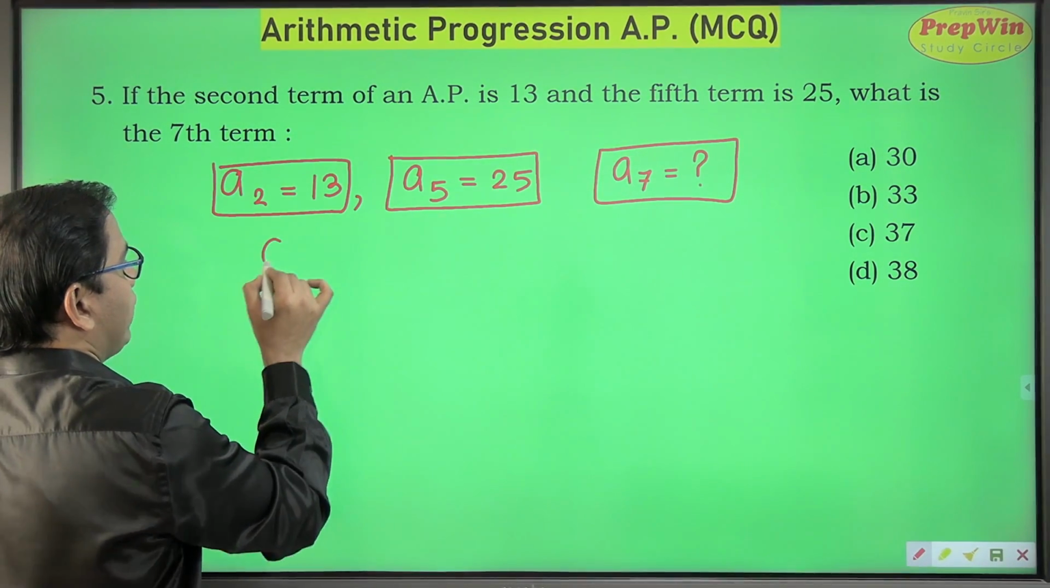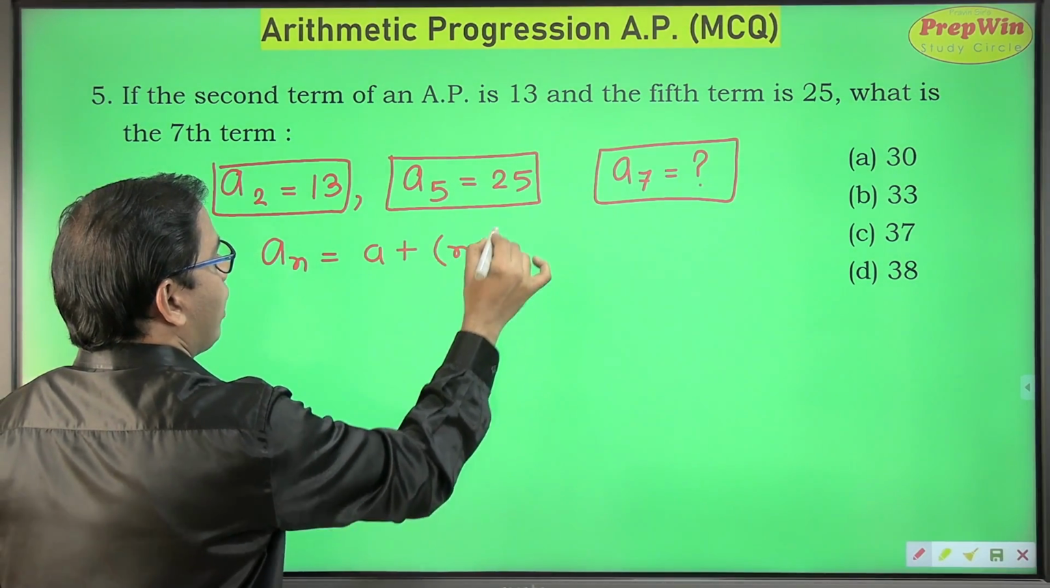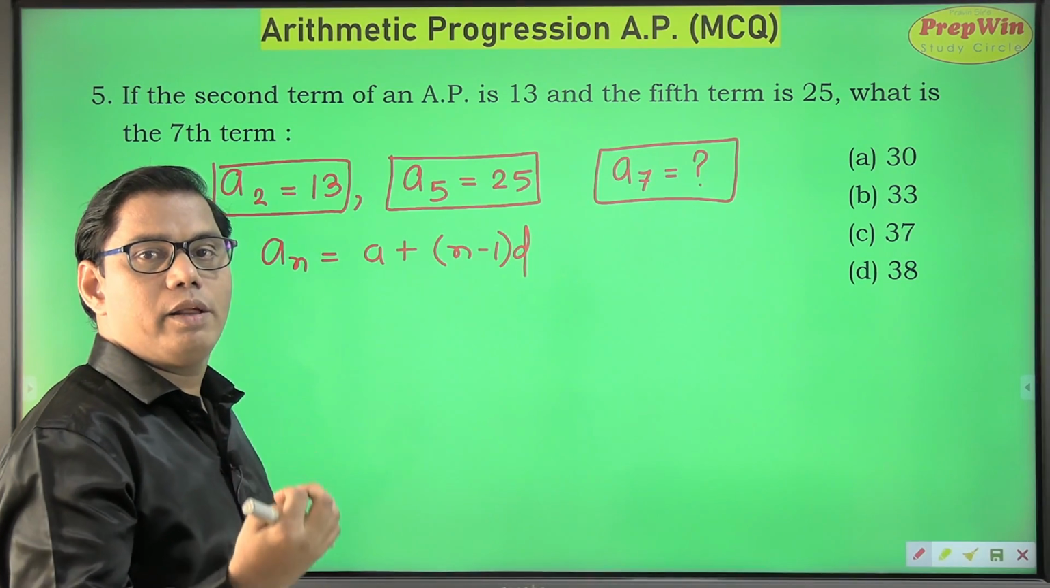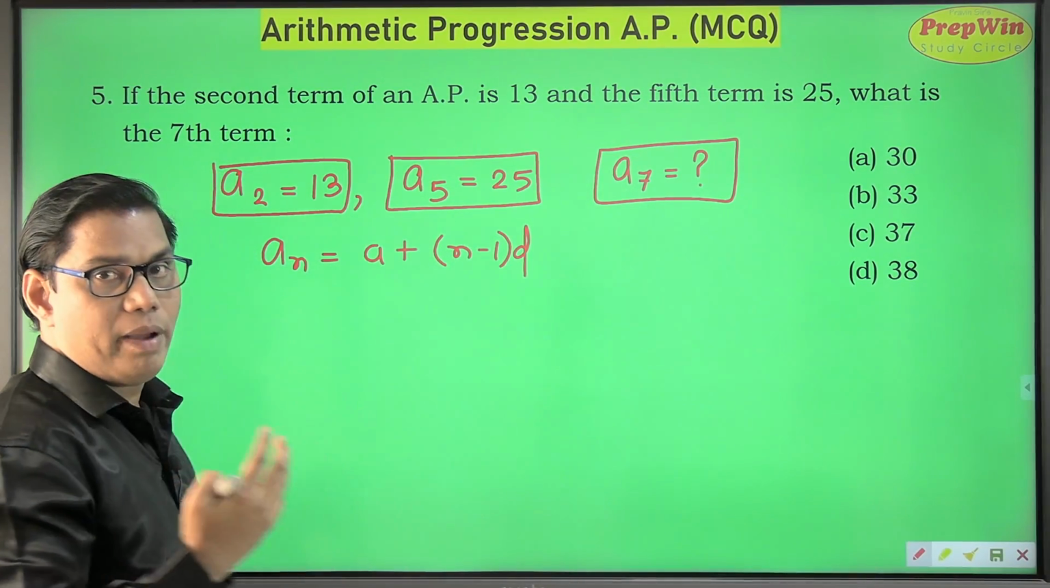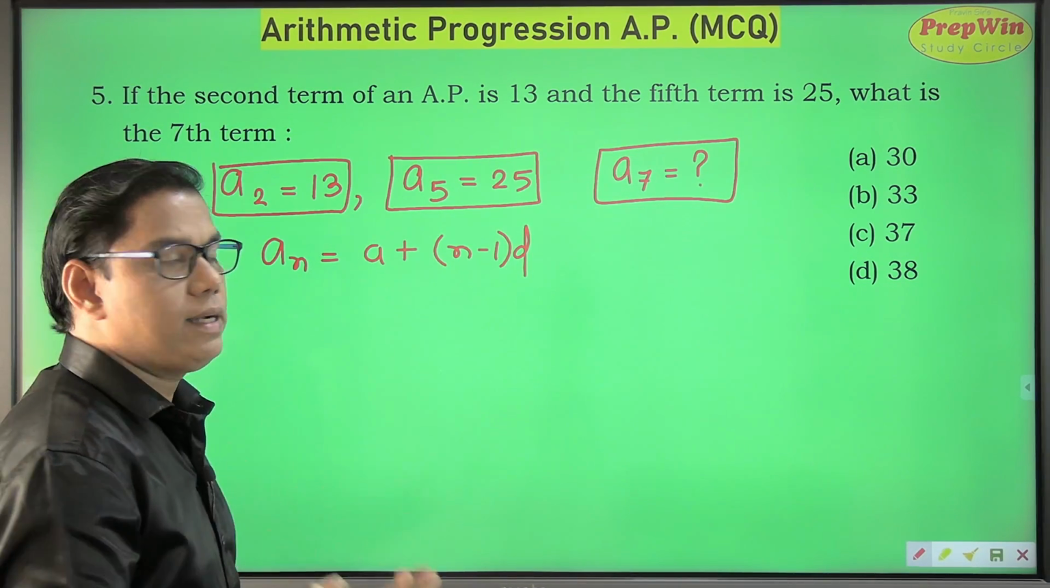So my formula is nth term is equal to a plus n minus 1 into d. Write this formula again and again. You will remember this within no time. That is the best way of remembering the formula. That is, write it as many times as you can.